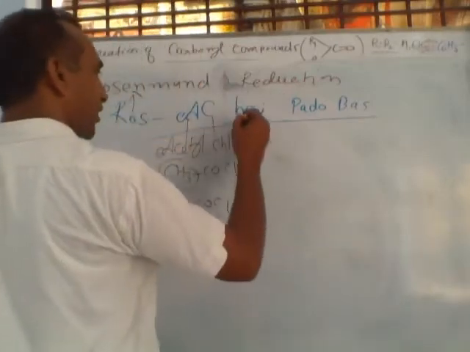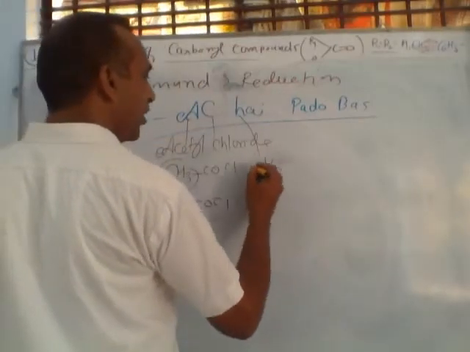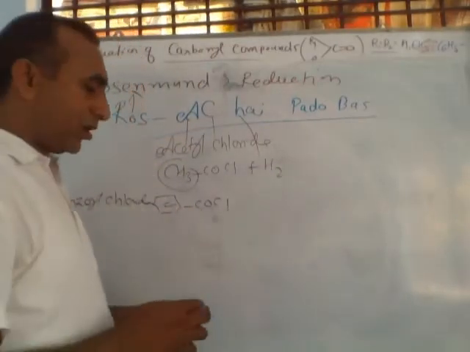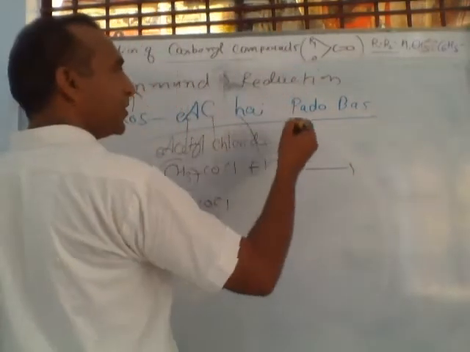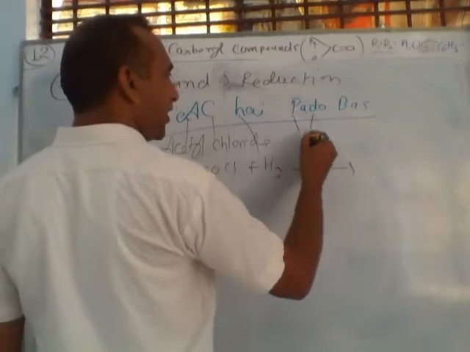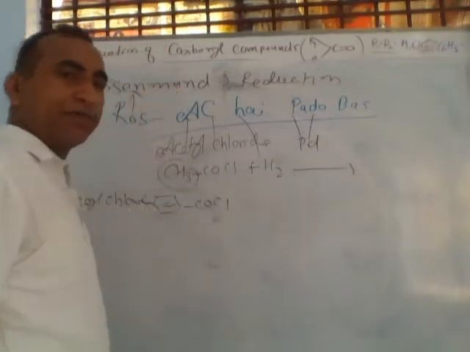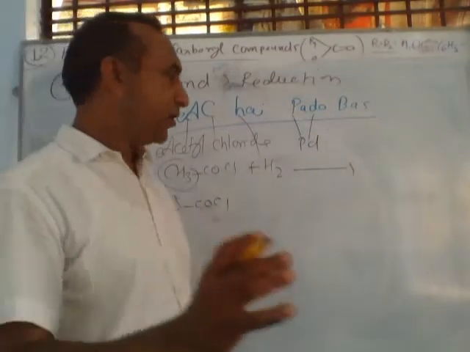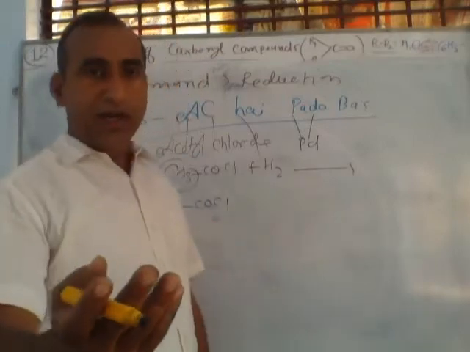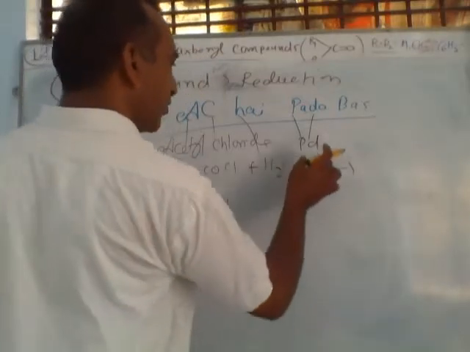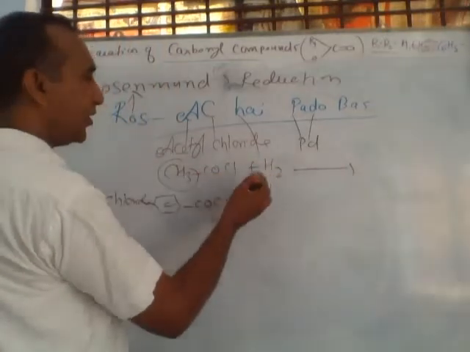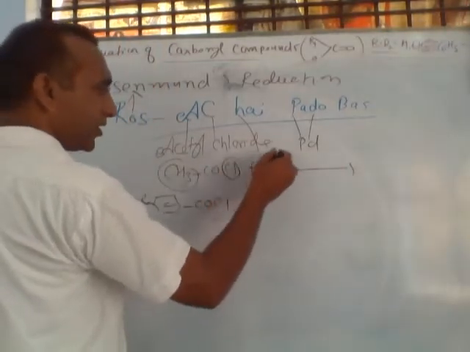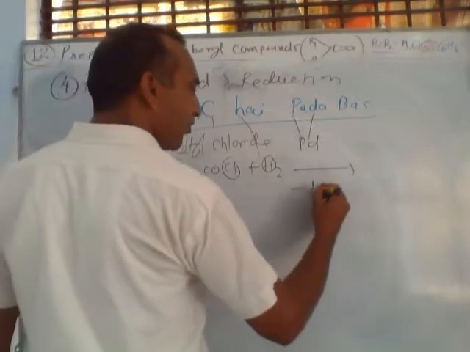And H2 is used for hydrogen, but the reaction takes place in the presence of Pd. Pd means palladium, a metal that behaves as a catalyst. This is a strong catalyst. So palladium reduces acetyl chloride with hydrogen, and the chlorine and hydrogen are removed in the form of HCl.